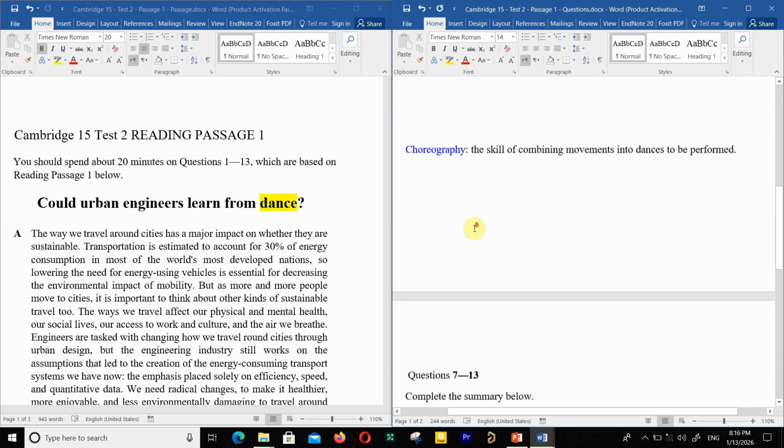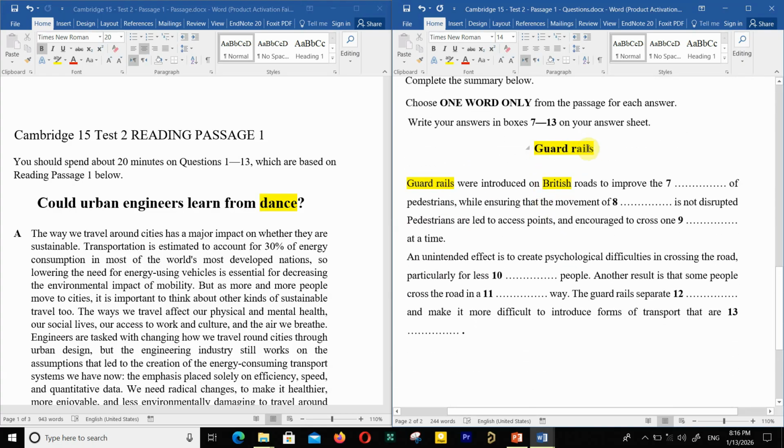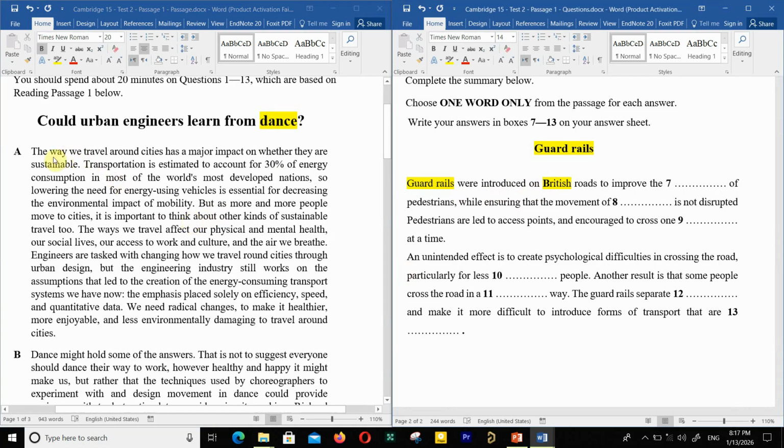So I'm going to start with this one, guardrails. Move your eyes from right to left, looking for guardrails and British, with a capital B, an obvious choice. Just move it like I'm moving my mouse here, looking for guardrails and British.